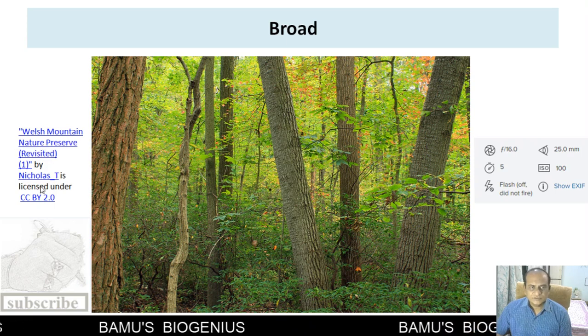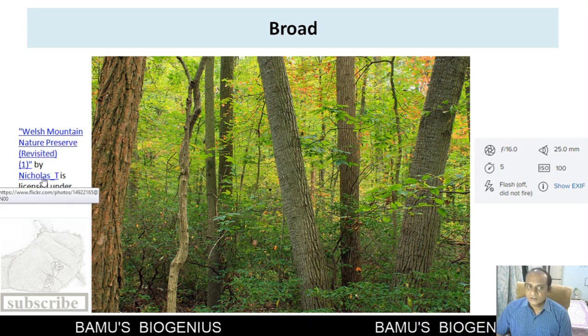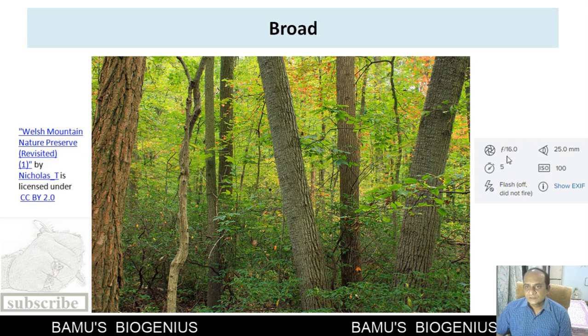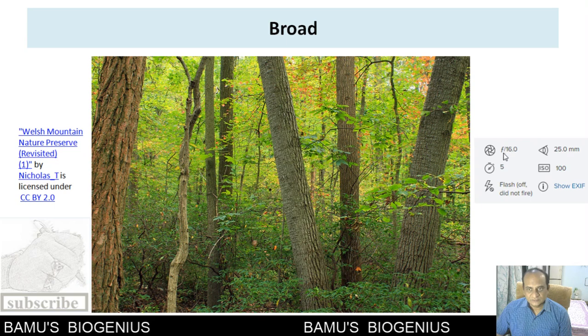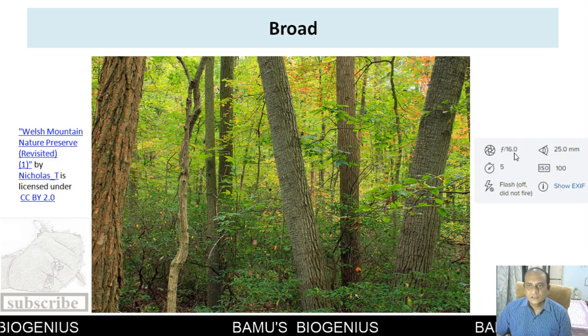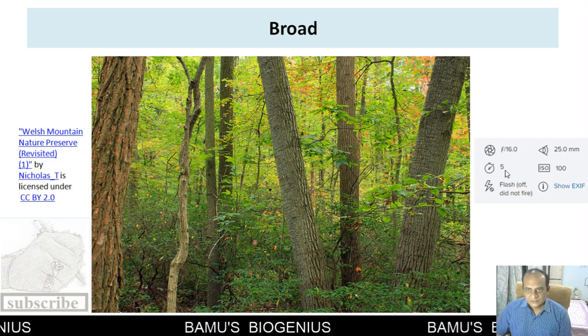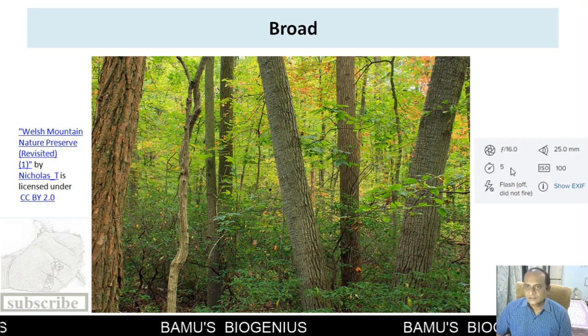So this is the beauty of the small aperture, that is f16. The more the f-stop number, the smaller the aperture. But the problem is that for a smaller aperture we require a slower shutter speed.